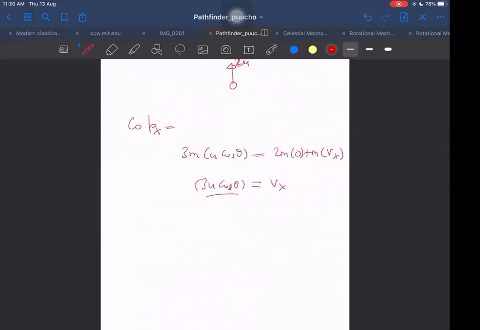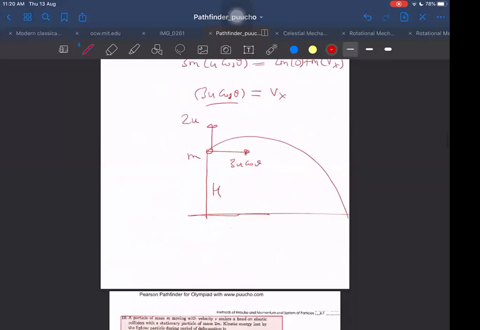So now this particle has two velocities. One is 2u upwards and another is 3u cos theta in the horizontal X direction. And it has to fall through height h. So now it becomes again a new projectile question, and we can find out where it lands. Now I cannot do it by the center of mass method.